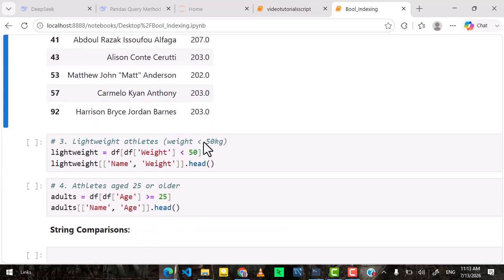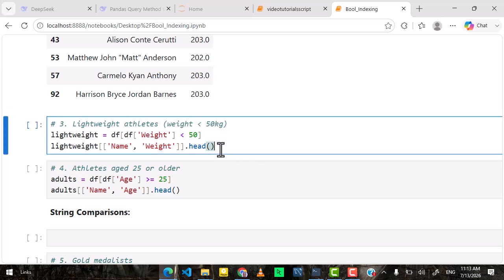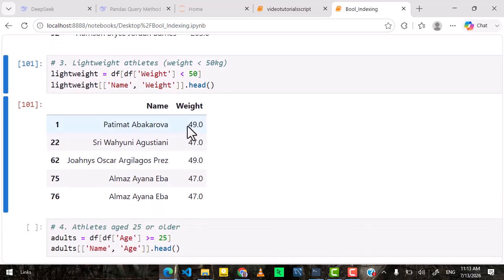right? So the third question is lightweight athletes, whose weight is less than 50 kg. Those that are lightweight, not overweight or something. The way to do that is you filter the data frame for where weight is less than 50, and then you take a look at some, and you find that it's very easy to do.